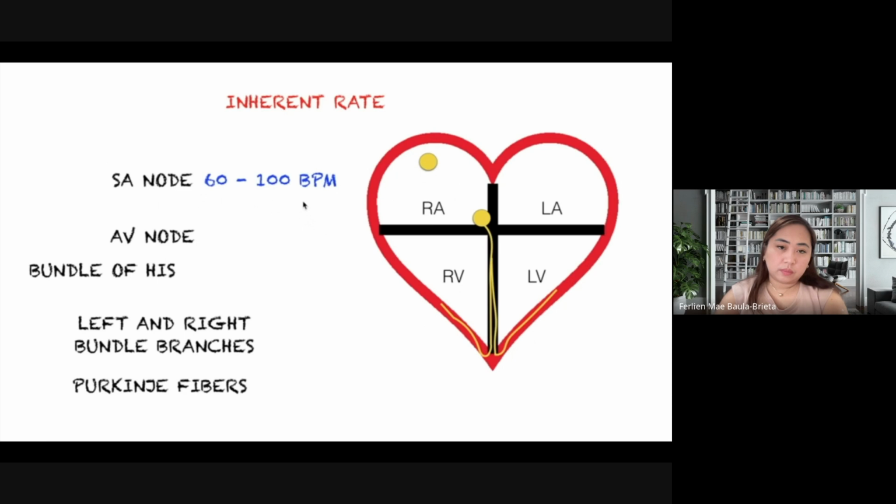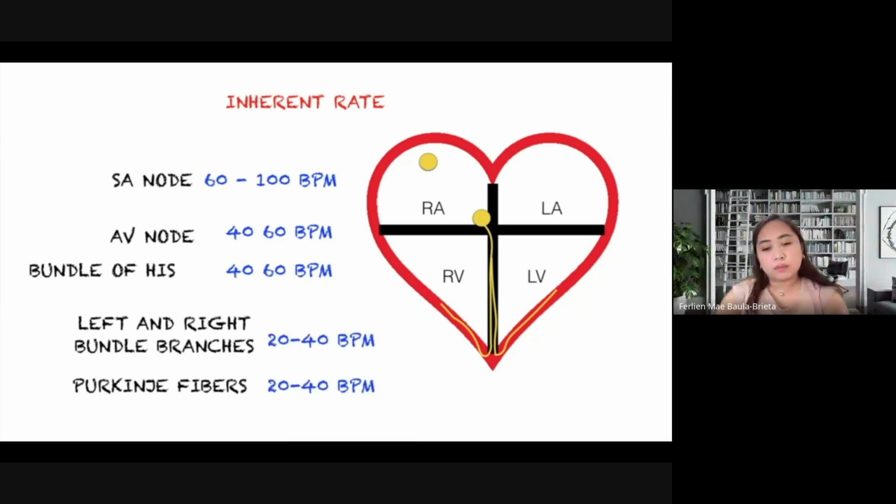However, if for some reason the SA node fails or there's a block somewhere, then the AV node will kick in. It will generate its own impulse, and when this happens, the AV node will generate a heart rate of 40 to 60 beats per minute. That also includes the bundle of His. The bundle of His will also generate its own impulse, and it's enough to make 40 to 60 beats per minute. And if the AV node or the bundle of His fail, then the left and right bundle branches and the Purkinje fibers will generate their own impulse, and they have the capacity to make a heartbeat of 20 to 40 beats per minute.